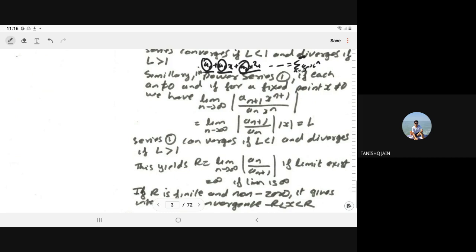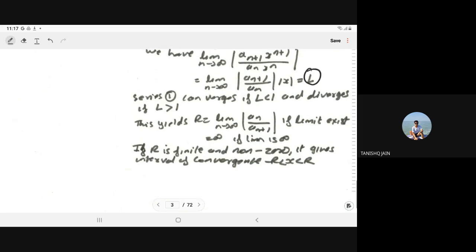So this yields R equal to the limit as n tends to infinity of a_n upon a_(n+1), if the limit exists. And if the limit is infinity, then R is infinity.